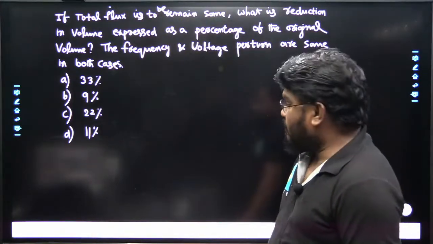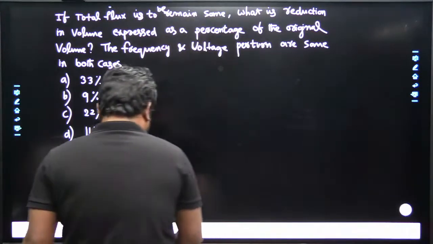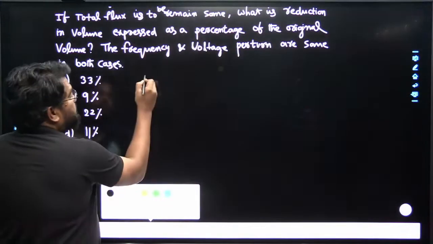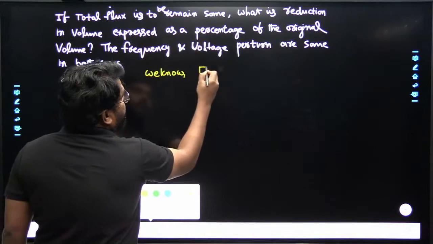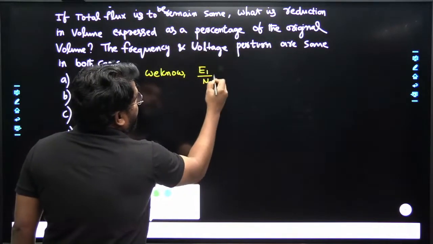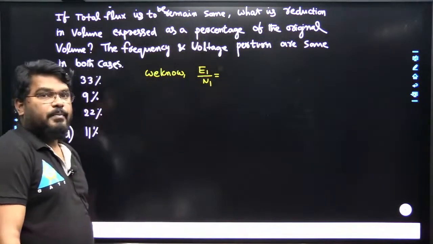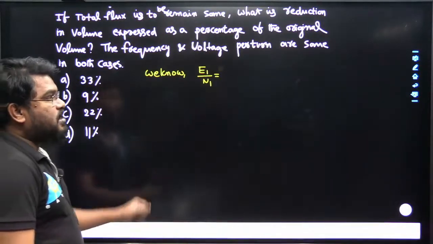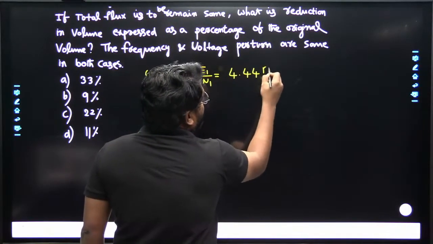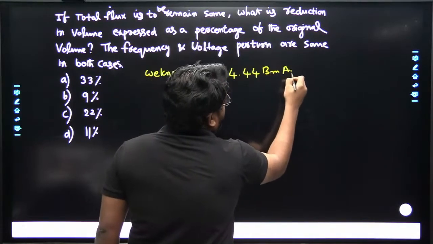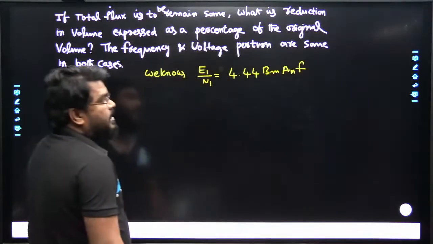So how do we answer this question? We know EMF per turn is E1 by N1, which is equal to 4.44 B maximum A N f.